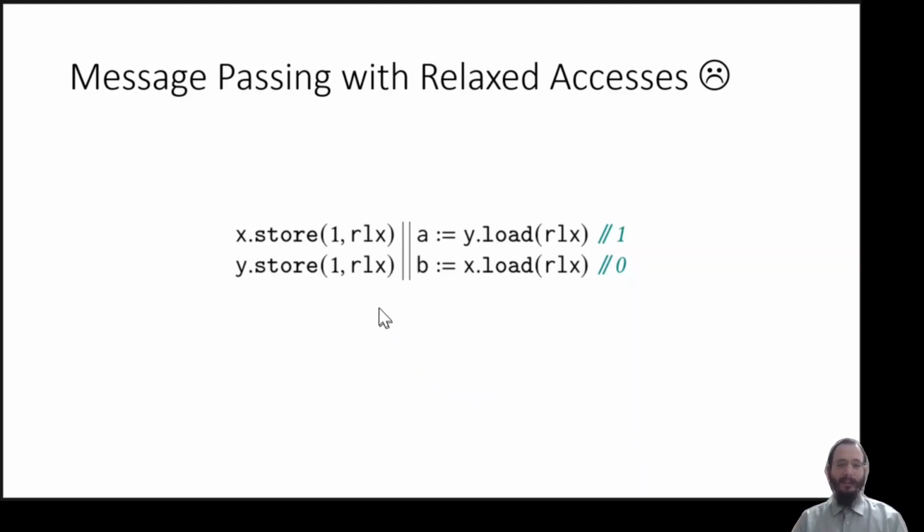Let us consider the example, and this is going to be a running example, where the first thread writes the value 1 to x and then the value 1 to y, and then the second thread is reading the value of y. And it is allowed to read the value 1, and everything is fine. But under the C11 memory model, when using relaxed accesses, it is still allowed to read the value 0 for x, since no synchronization happens.